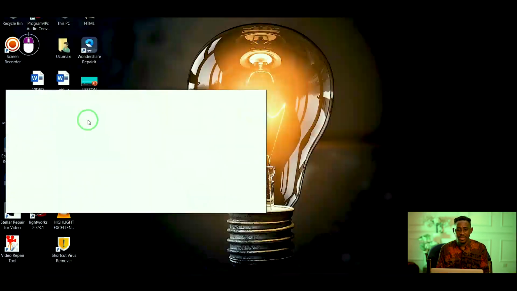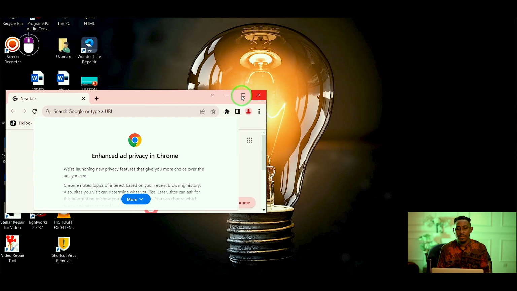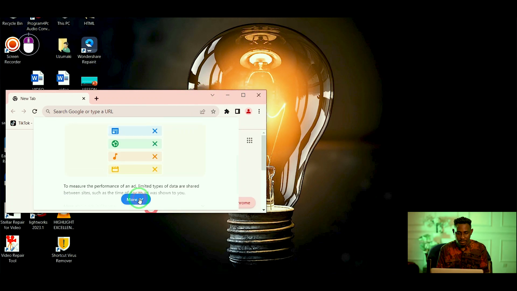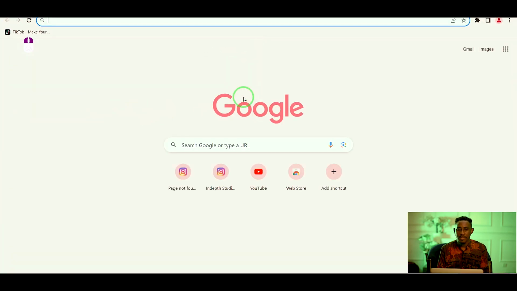Okay, let me just choose any of these already existing themes. Okay, so this is good. This is what the search engine looks like.